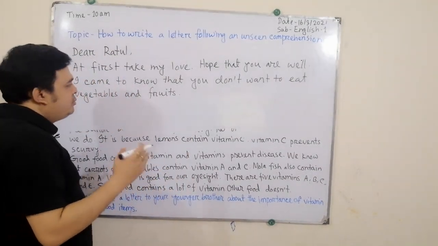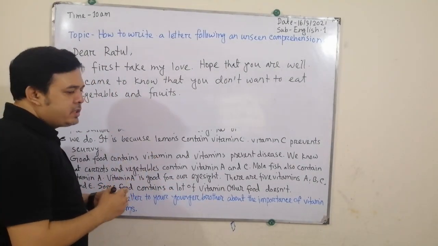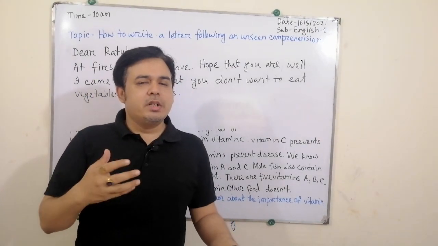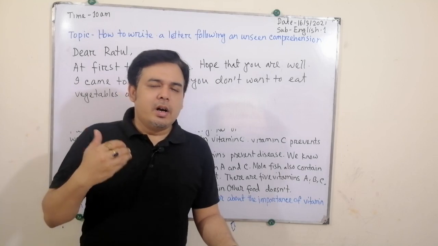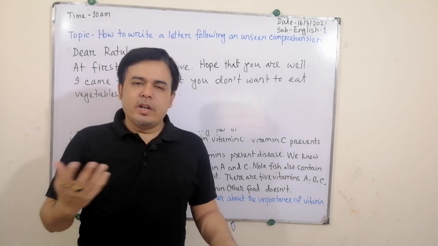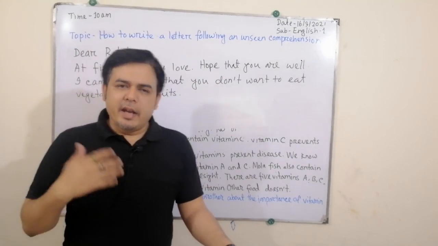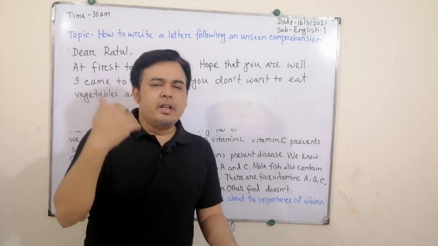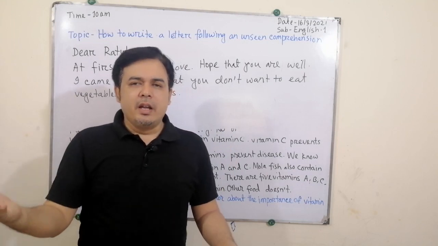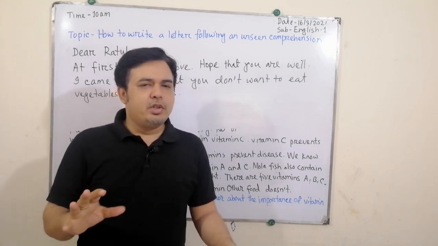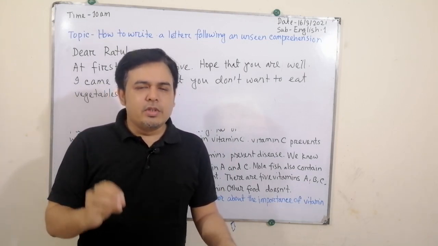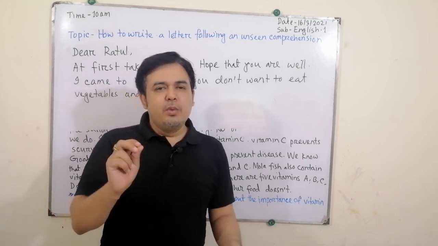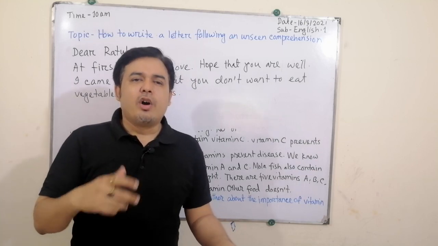Okay, so what happened? You are just creating a situation to write the letter. What is the situation? As an elder brother, you live in another place, and in your home your younger brother doesn't want to eat fruits and vegetables, he just wants to eat junk food. So you will give him an instruction or advice.